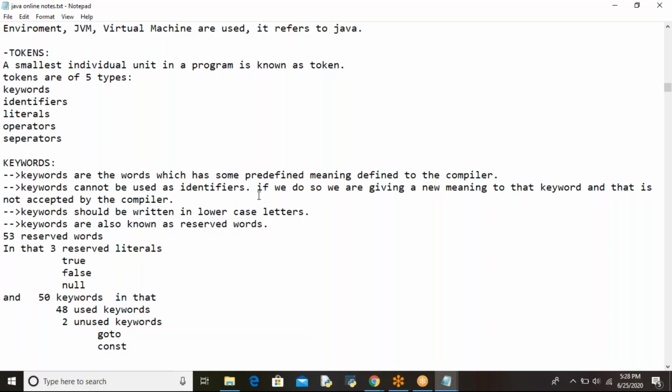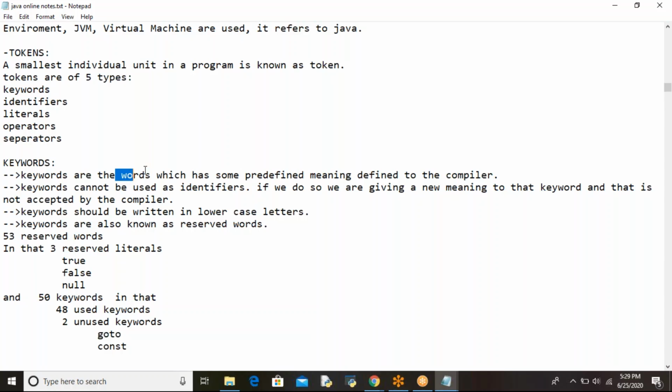If we use keywords as identifiers, then what happens? Already some meaning is there for every keyword. If we use a keyword as an identifier, we are giving a new meaning to that word, which is not accepted by the compiler. Immediately the compiler raises an error message. Got it clear? Understood? And these keywords must be written in lowercase letters. It is a rule. These are also known as reserved words, because already some meaning is reserved, right? That's why these are also known as reserved words.